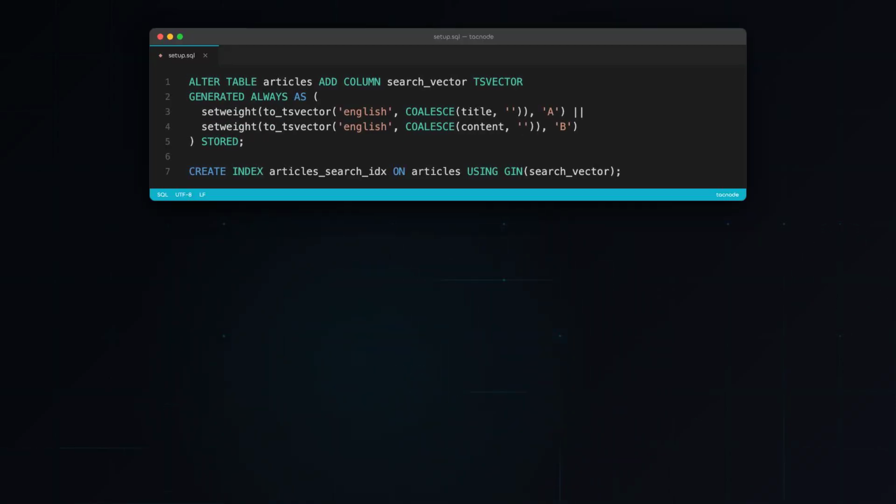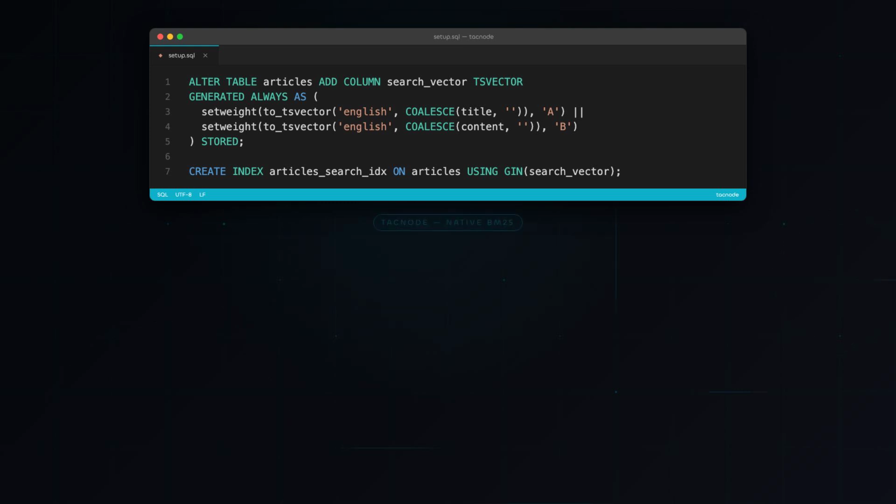Setting it up is one column and one index. You add a normalized column on the fields you want searchable: title, content, tags, with weights, so a hit in the title counts more than a hit in the body. You create an inverted index on it.